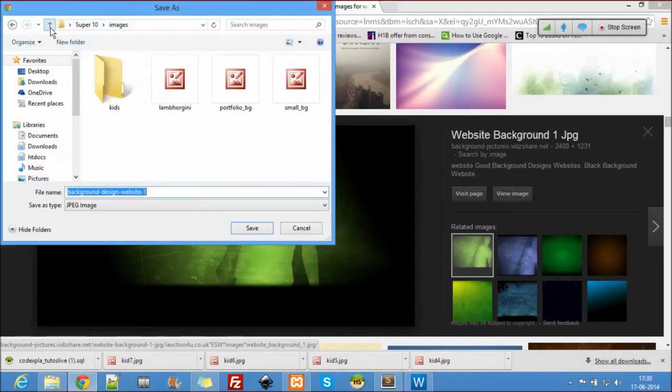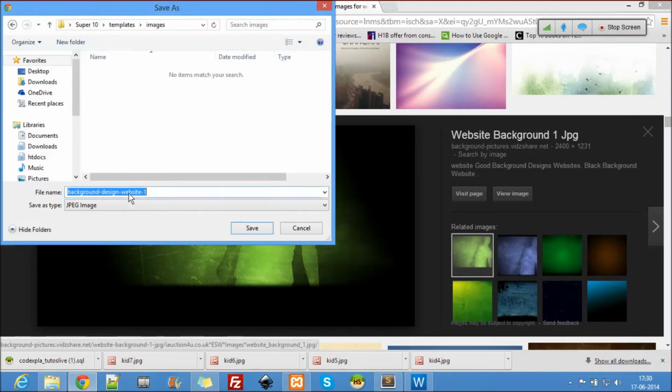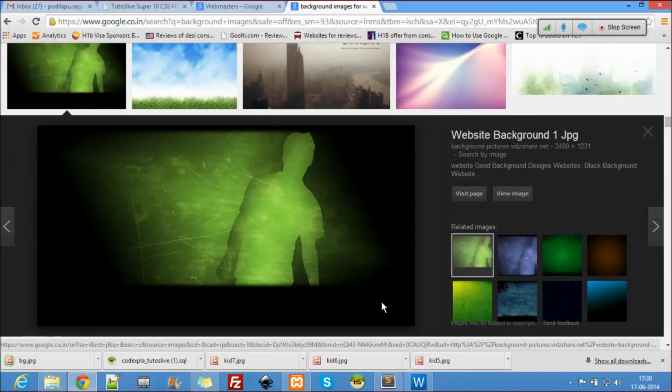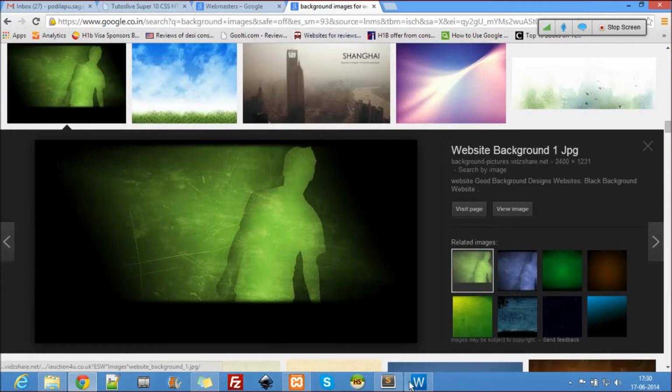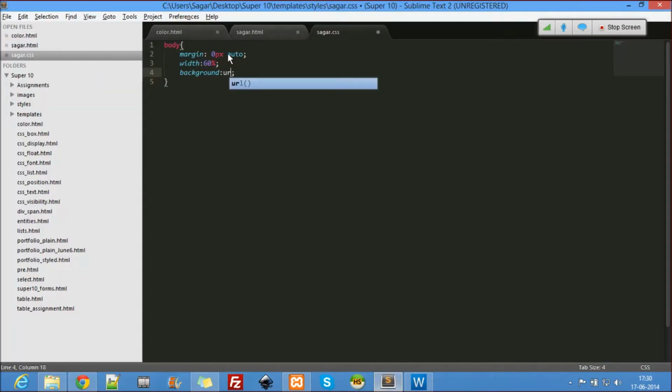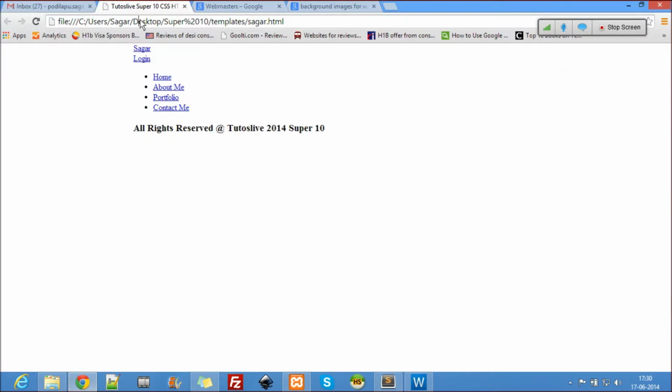We have to store the images inside the images folder. So I will make it as bg. Alright, let's start using here URL images slash bg.jpg. So let's see if it gets applied there or not. Oops, it did not apply.